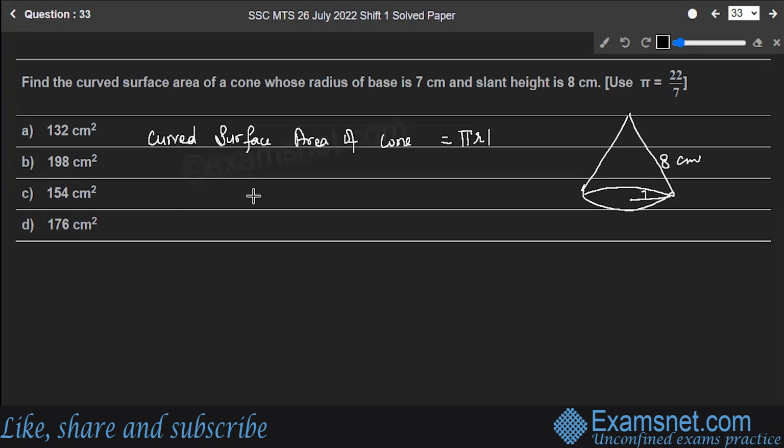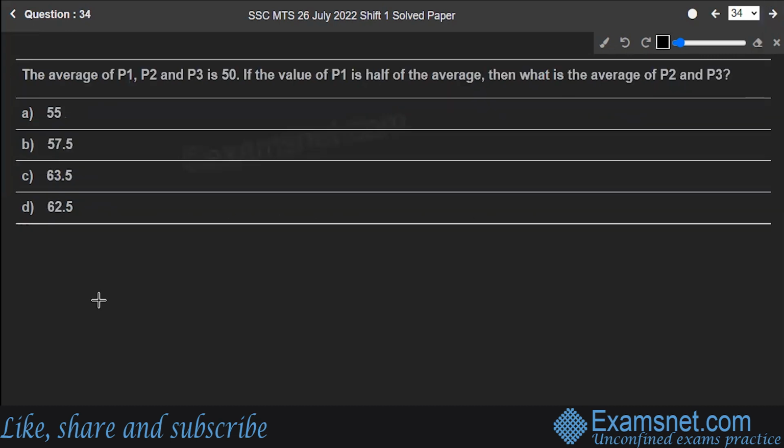You just have to fill in the values, right? What is the value of pi? It's 22 by 7. Radius 7, L 8, which gives you the 7 and 7 will get cancelled and you will have 176 centimeters square as your answer. So it was pretty easy. Option D is the correct answer to the question. Hope you are clear. Next is question number 34.